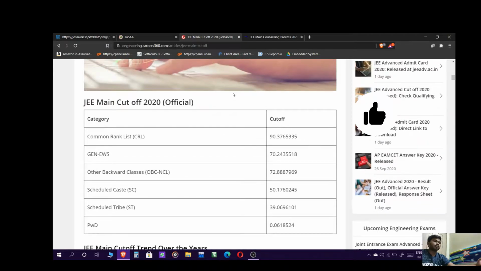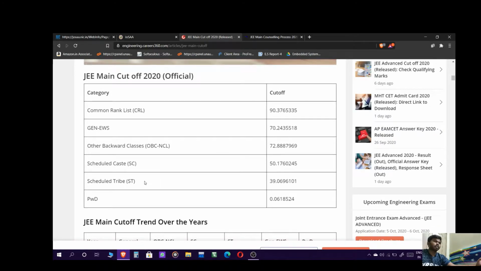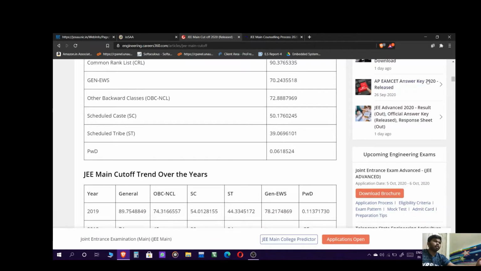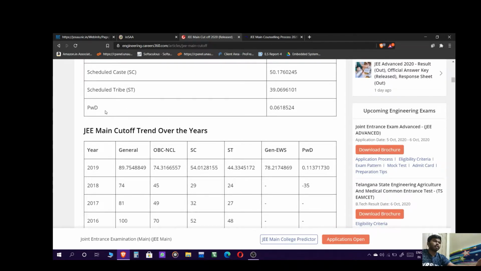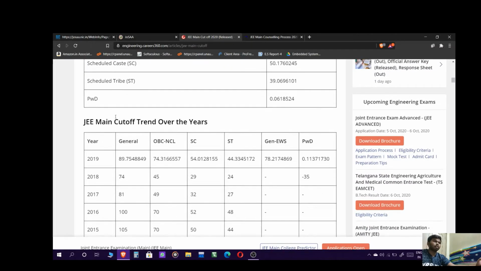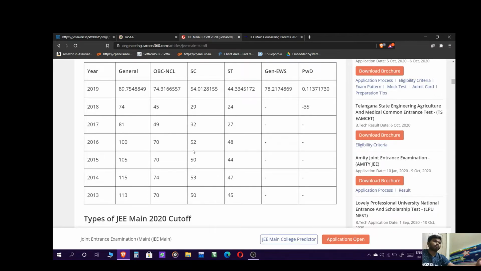Next, these are the cutoffs of 2020. According to your category, please check here. This is the CRL rank, and general EWS, backward classes, scheduled caste, scheduled tribe and PWD. PWD is nothing but physically handicapped, or differently abled persons. There is some special category. These are the previous year cutoffs, 2019 and 2018. You can see.